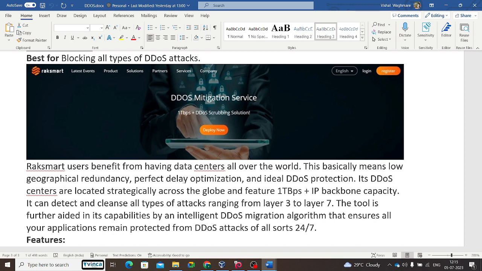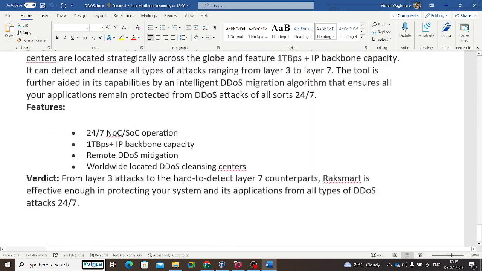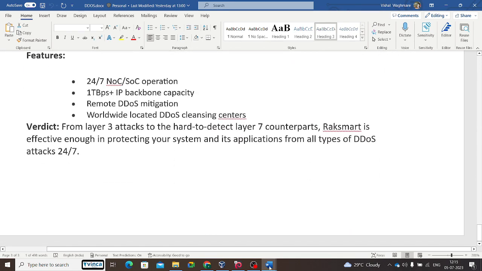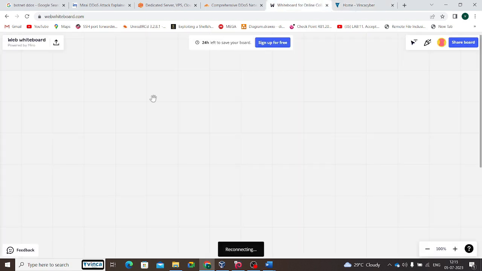The tool's capabilities are further aided by intelligent DDoS attack mitigation algorithms that ensure all your applications remain protected from DoS attacks. Okay, so this tool is used to protect from DoS attacks. Simple. Okay, so I'm going to give you an example.